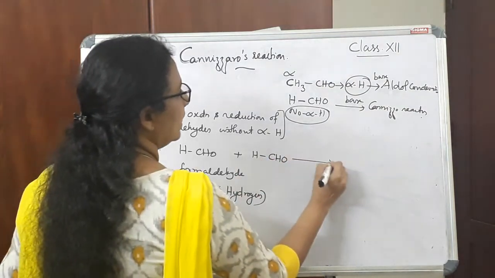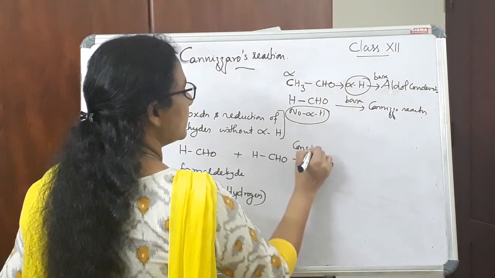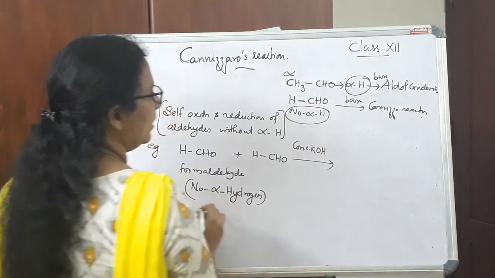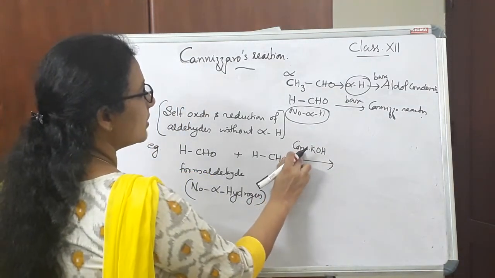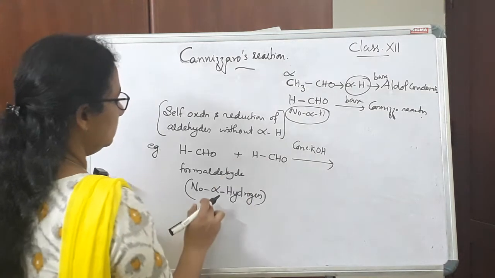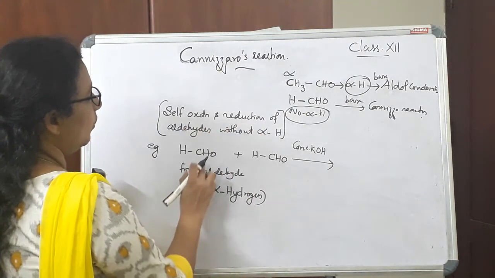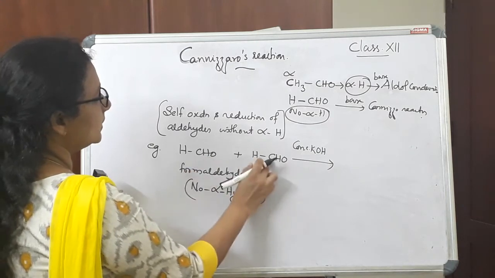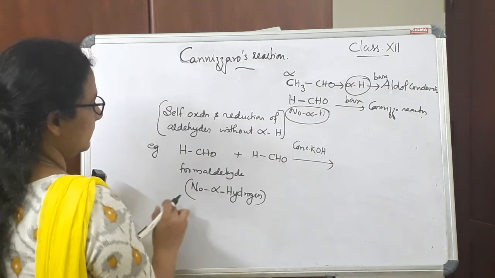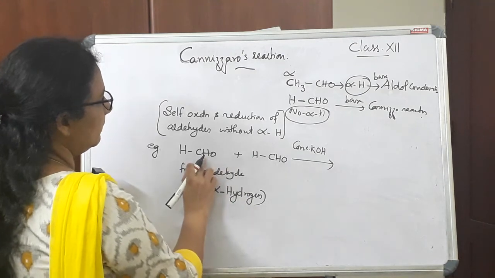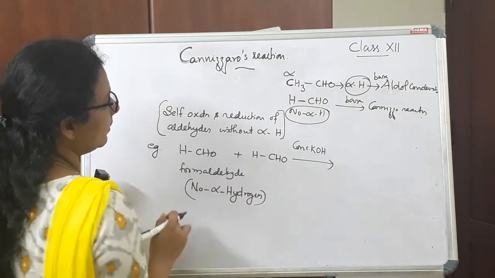So in presence of a base like concentrated KOH, self-oxidation and reduction takes place. So one molecule will be oxidized and the other molecule will be reduced.